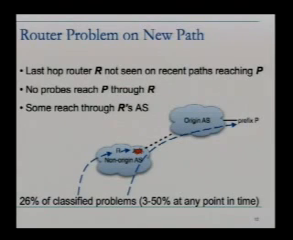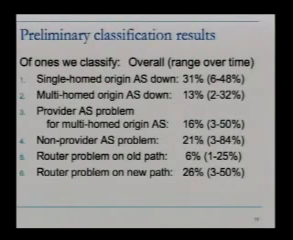Our last class is very similar, but here we don't have historical paths that reach through R, so it's some sort of new path and it's not working. And this explained 26% of the problems that we saw. So to quickly summarize those results from our automatic classification over the 2-week period,